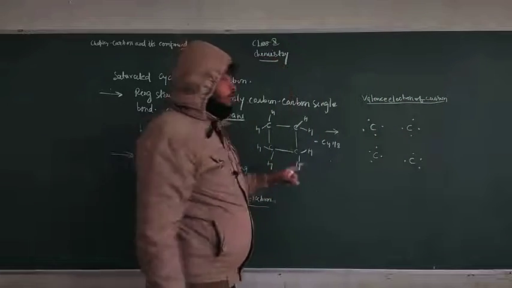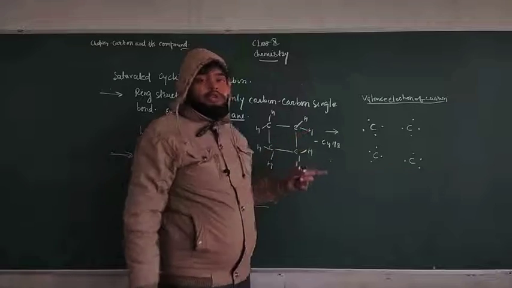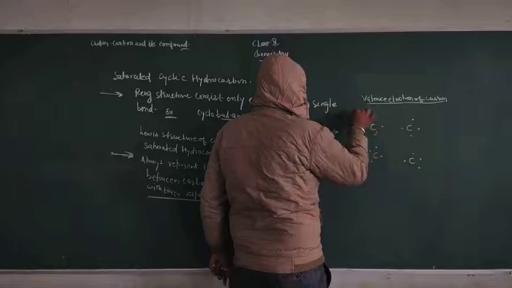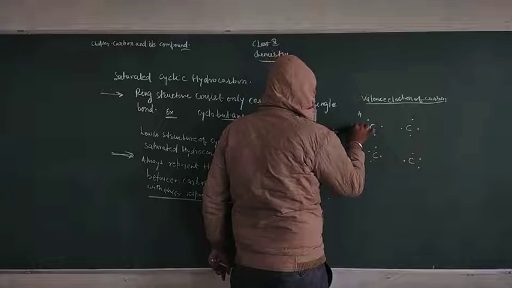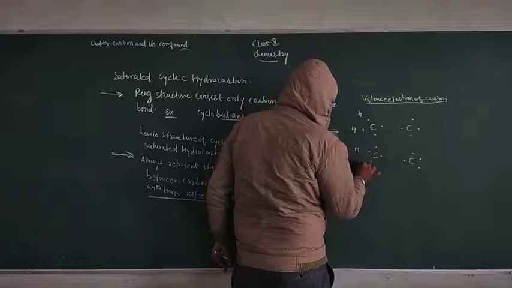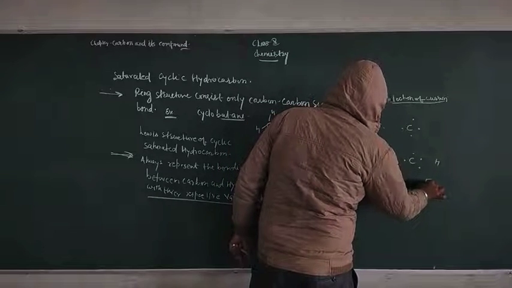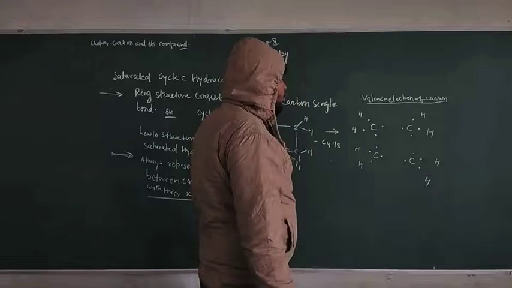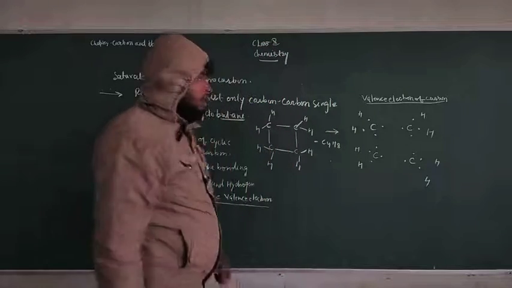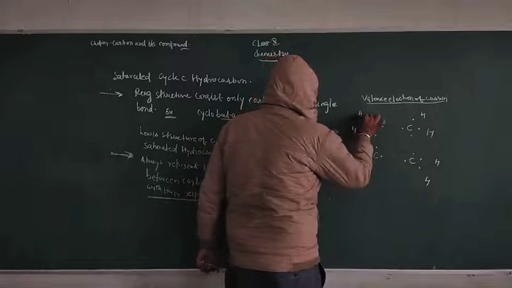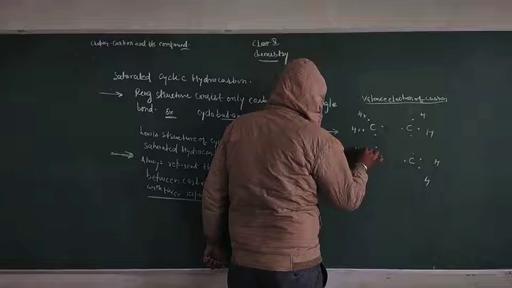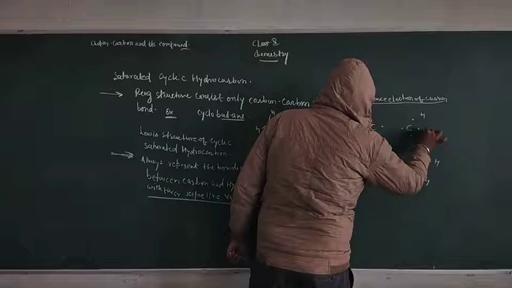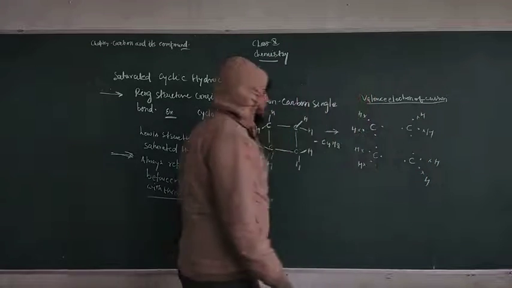We begin drawing the cyclic structure, and you have to prepare two hydrogens on each carbon. This is one hydrogen, a second hydrogen, one hydrogen is here, and this is also hydrogen. We also draw the valence electron of hydrogen, which is a single electron, represented like that.